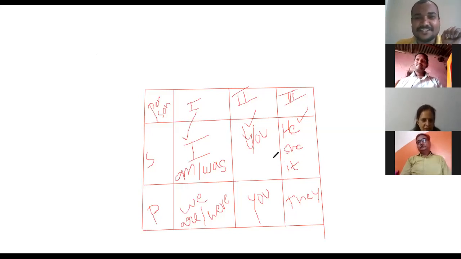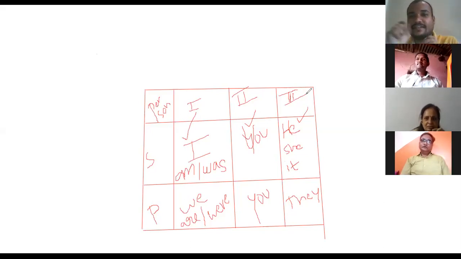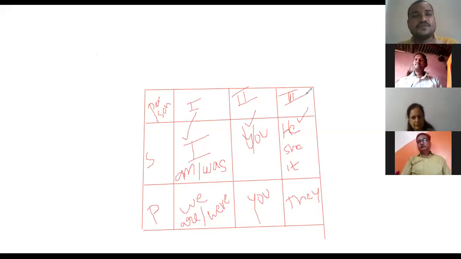I will note this chart. Yes, ma'am. You have to write this chart and you need to prepare the chart and try to give the examples. Right? So if you have this chart with you, after 10 days or after this course, if you get any doubt, you can refer once. So try to write down, writing is a very important aspect in learning anything. So try to write a table, draw a small table. Then 2 examples for each pronoun.